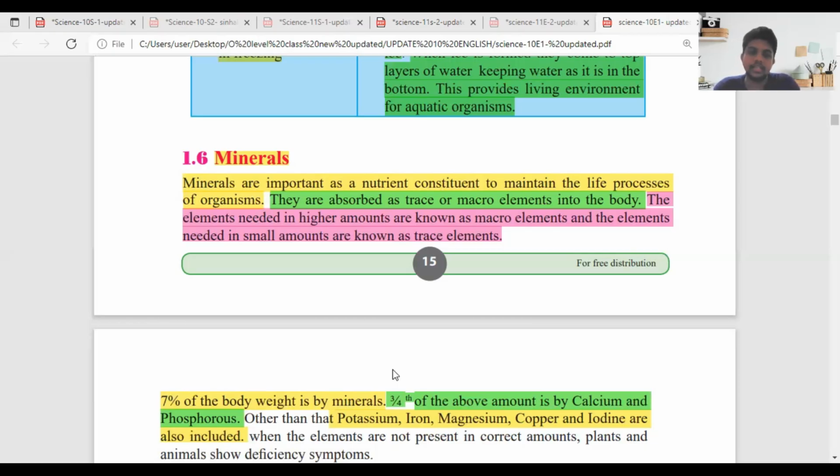And the elements needed in small amounts are known as trace elements. Okay, Daru, done?